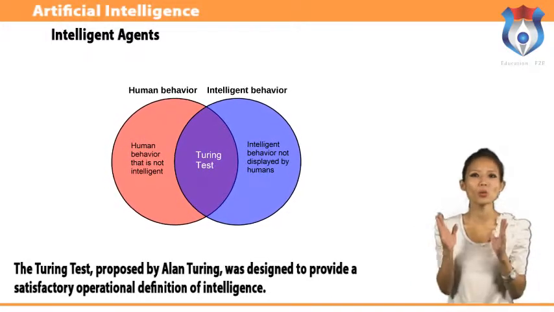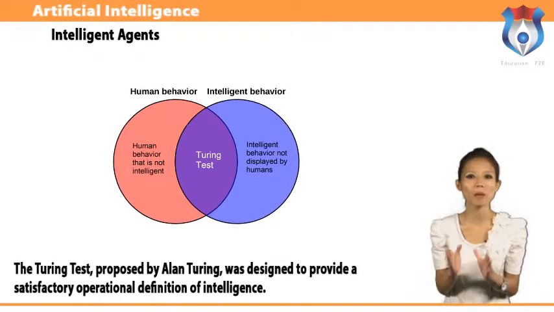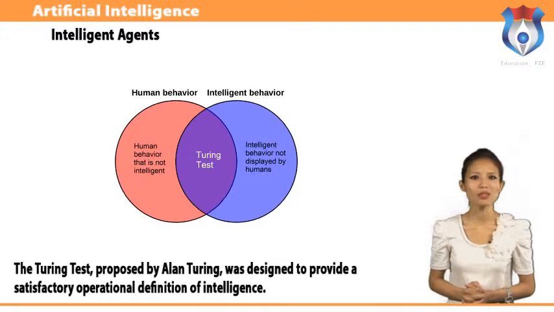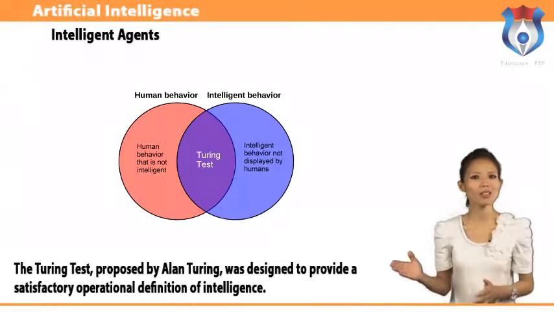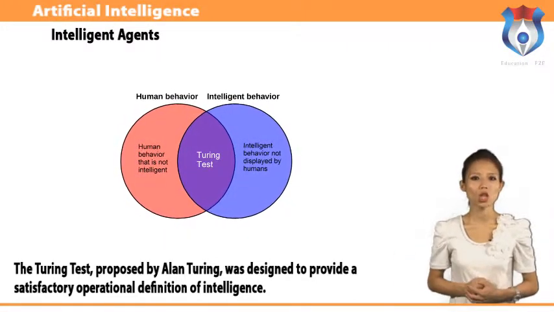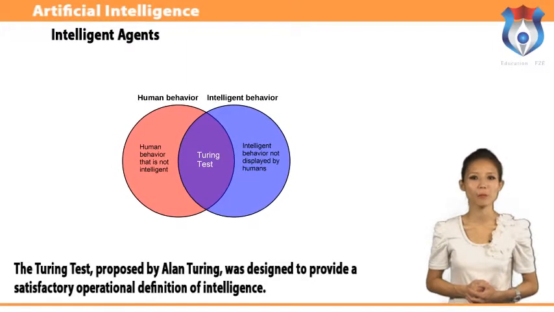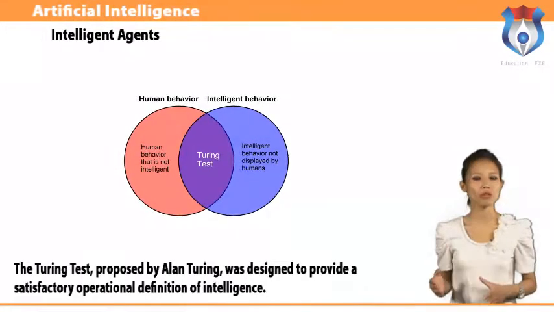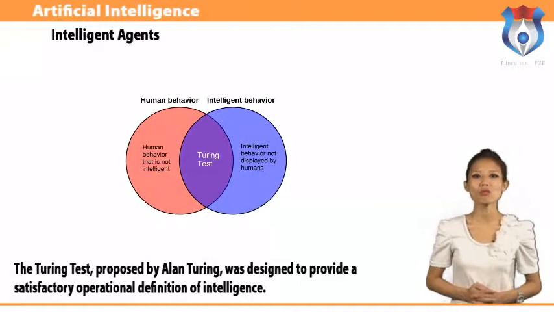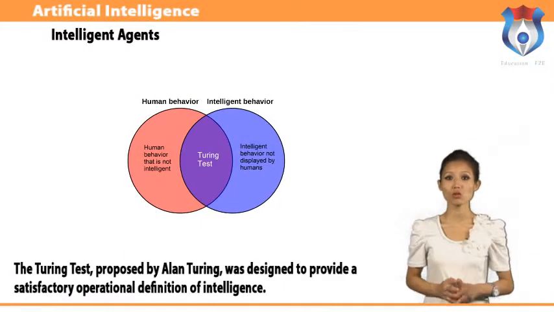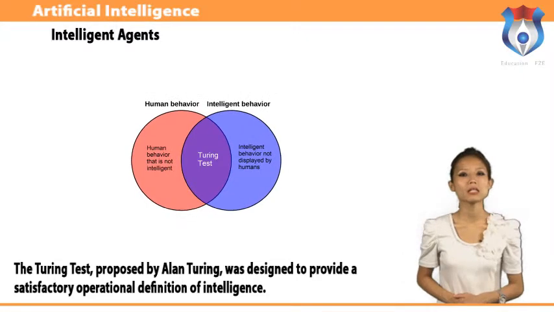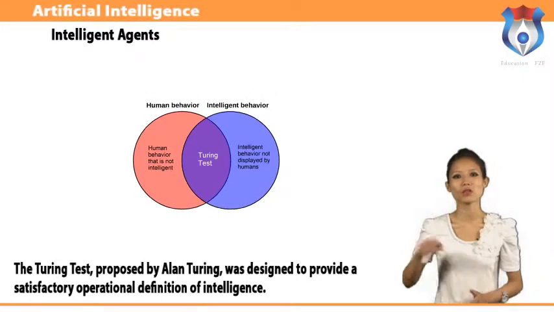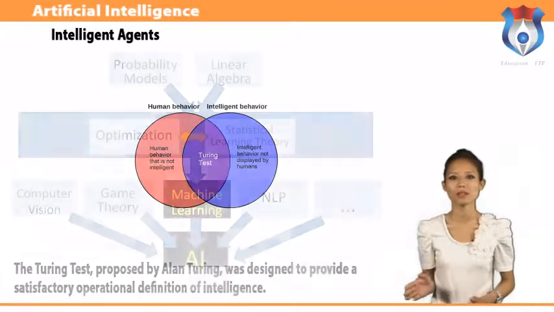The computer would need to possess the following capabilities: natural language processing to enable it to communicate successfully in English or some other human language, knowledge representation to store information provided before or during the interrogation, automated reasoning to use the stored information to answer questions and draw new conclusions, machine learning to adapt to new circumstances and to detect and extrapolate patterns.